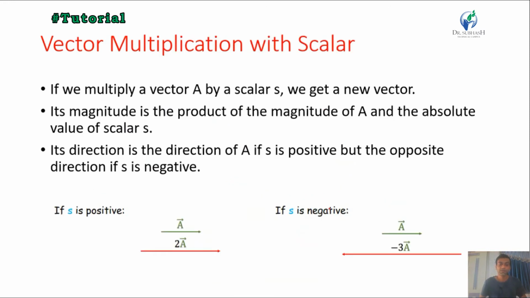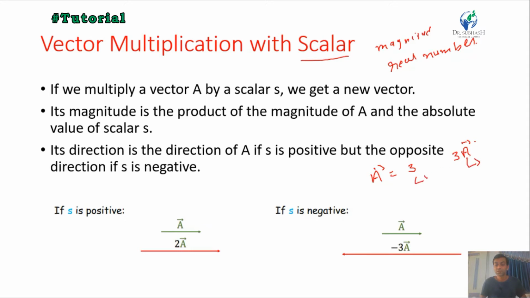Vector multiplication with a scalar. Scalar means a quantity which has only magnitude, meaning it has only real numbers. Suppose we have one vector, say vector A, which is multiplied by 3, then it can be represented by the vector 3A.